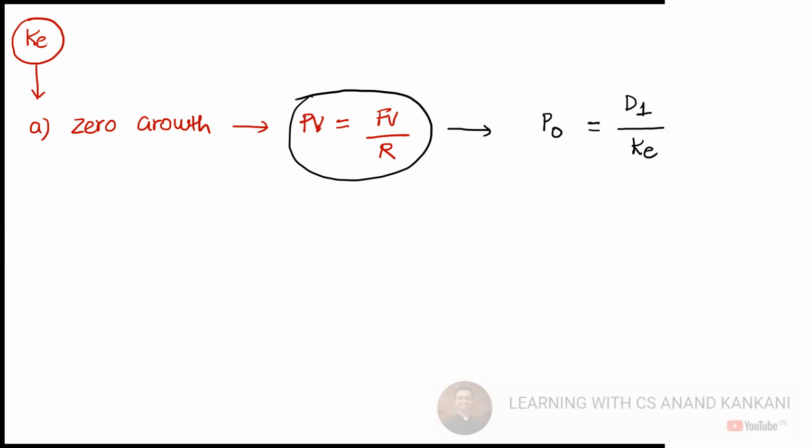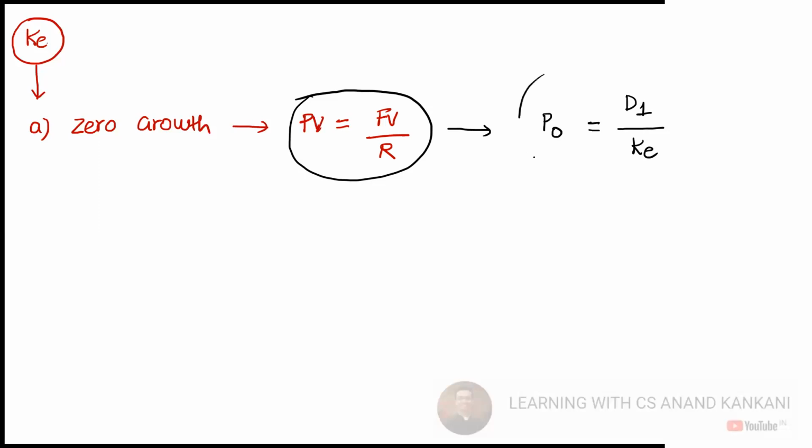KE is the cost of equity, your rate of return. Remember, it's the expected return of the shareholder. Cost of equity is the expected return from the equity shareholder. So this is the formula.